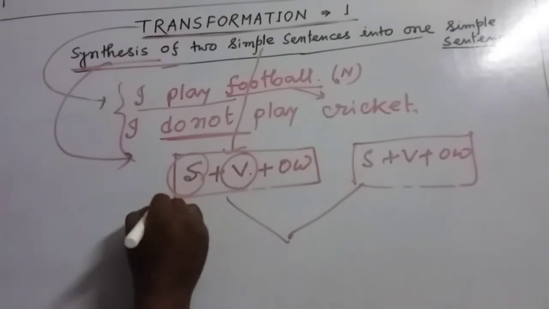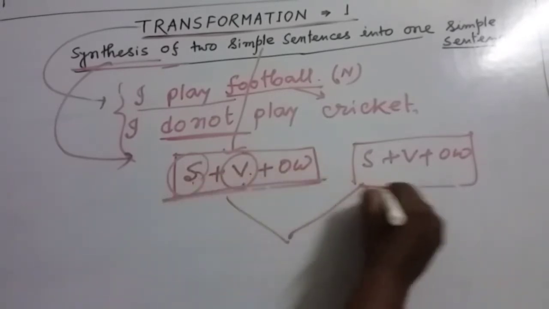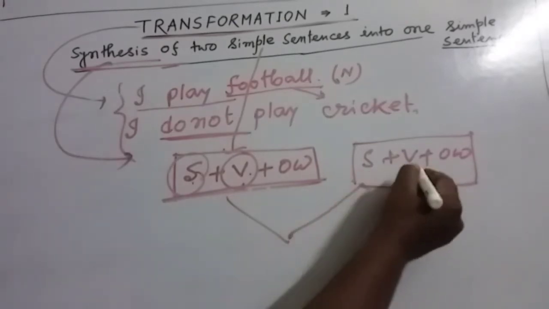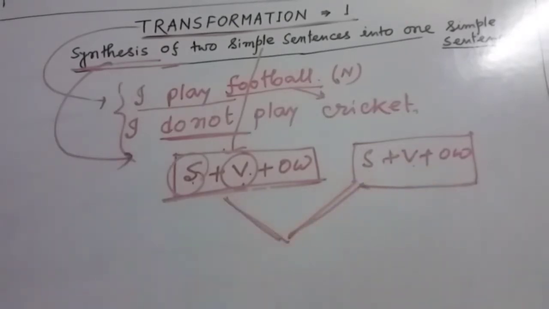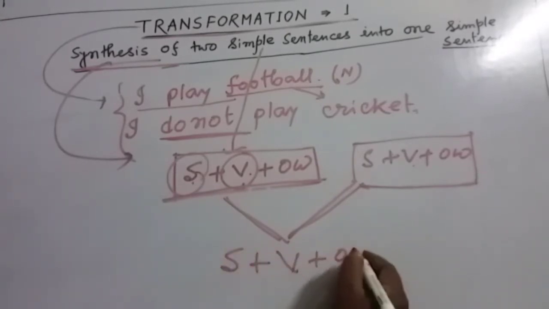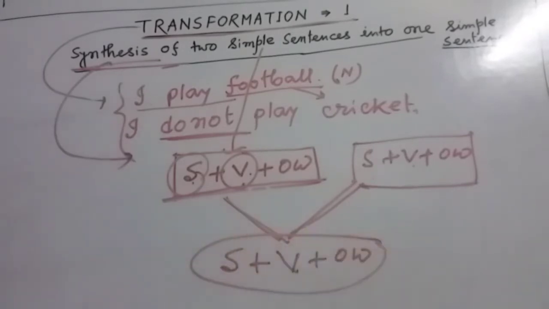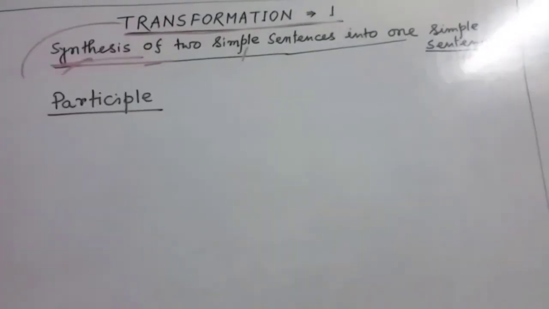That means in this structure there will be one subject, one verb. In this structure also there will be one subject and one verb. And we'll just change the structure of this sentence and we will write down subject, then verb, then other words. That means in our new sentence there will be one subject and one verb. My dear friends, there are different ways by which we can change the structure. Let's think about this one. My dear friends, this is the most common usage of this synthesis.